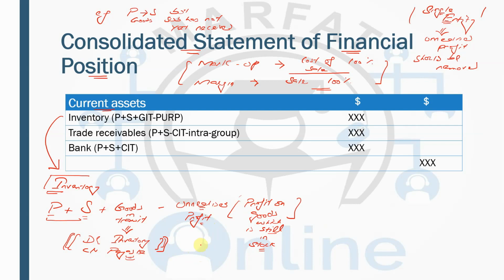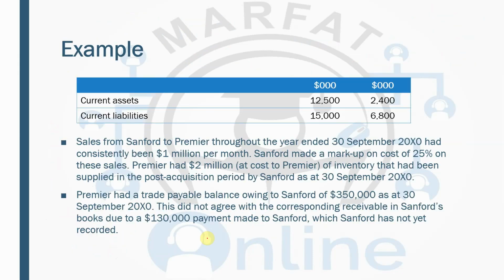And there's one more thing you need to remember. There's no concept of unrealized loss. Loss is not unrealized. Loss is realized every time. So there's only the concept of unrealized profit. And unrealized profit is only on the inventory which is still in stock.